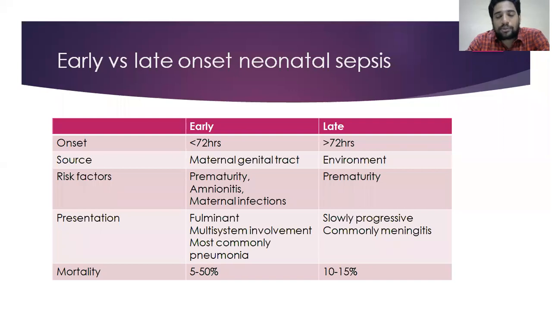In all these sepsis cases, when you're suspecting, you have to do LP, lumbar puncture. And if the lumbar puncture is positive, we'll label it as meningitis. It needs a minimum of 14 to 21 days of IV antibiotics for babies when you're suspecting meningitis.